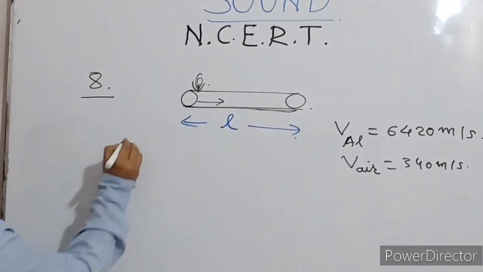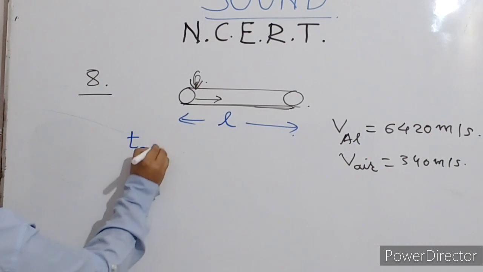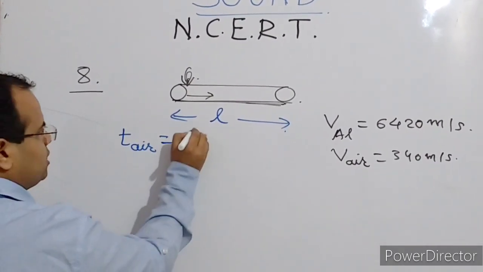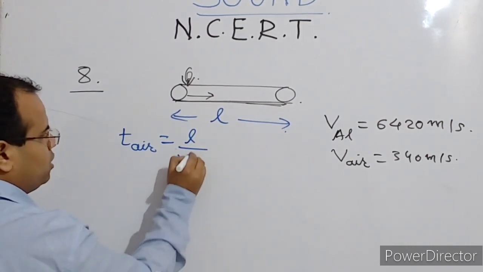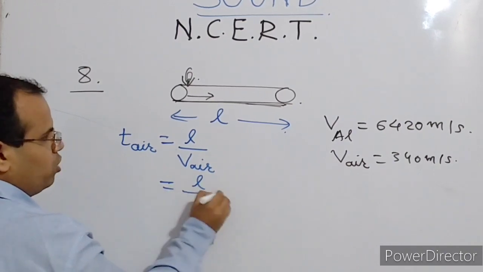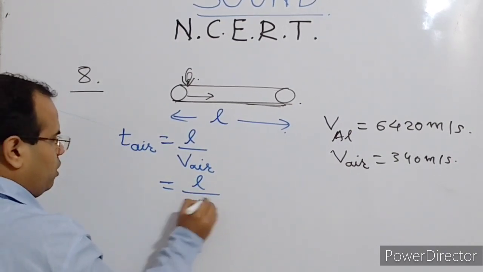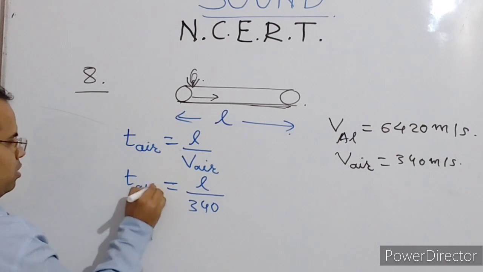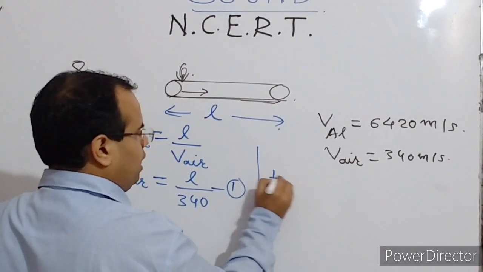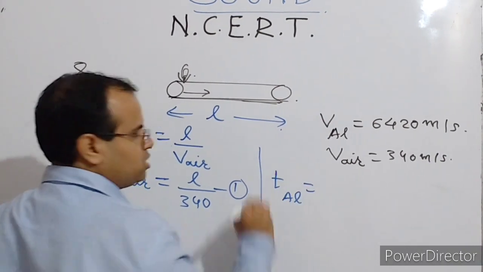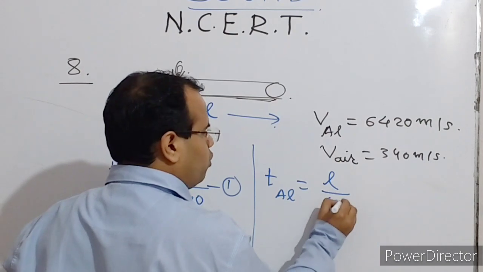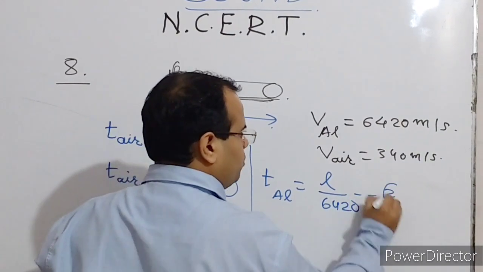So first we will find the time taken by the sound wave in air. Time is equal to distance upon velocity. Distance is L, divided by the velocity in air, V air, which is 340. So that gives L upon 340. This is the time in air, equation 1. Similarly, you can find the time taken by the sound to travel through aluminium, and that is given by L upon 6420, and that is equation number 2.